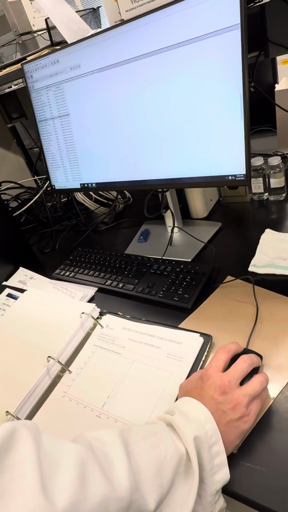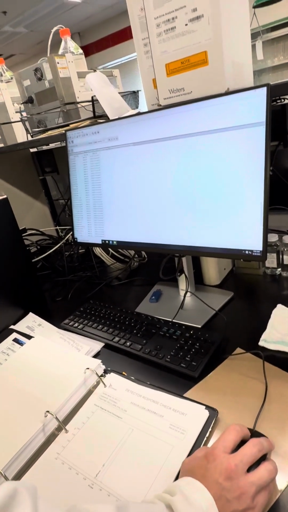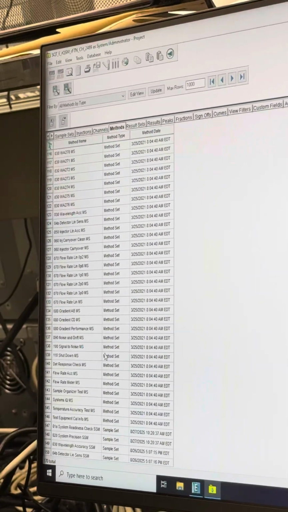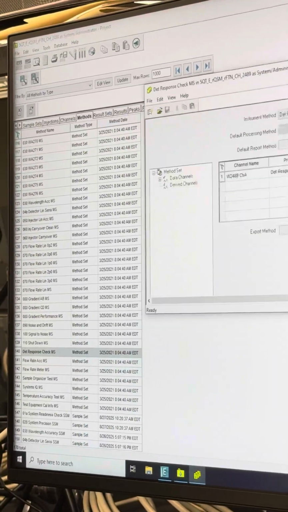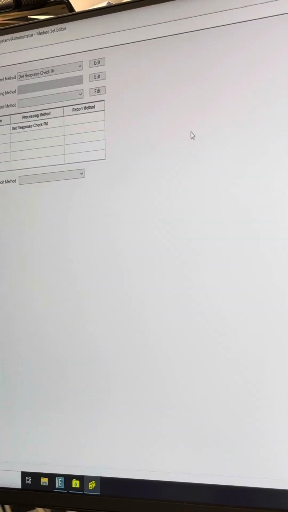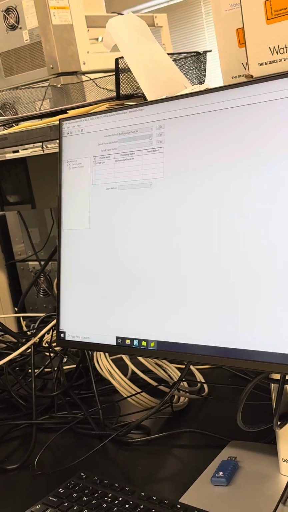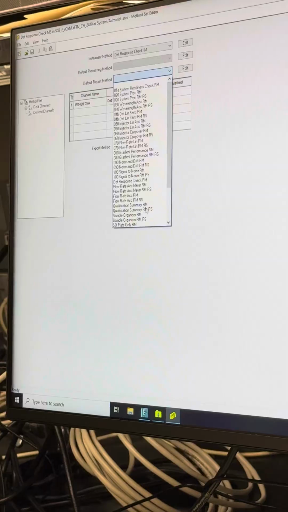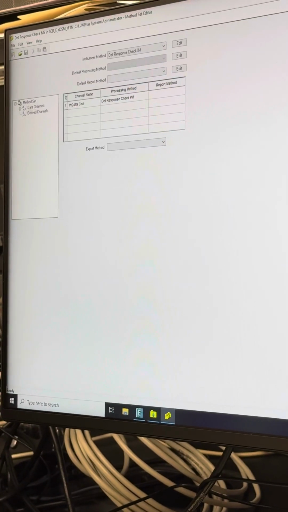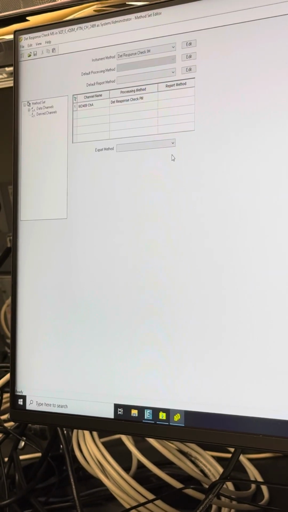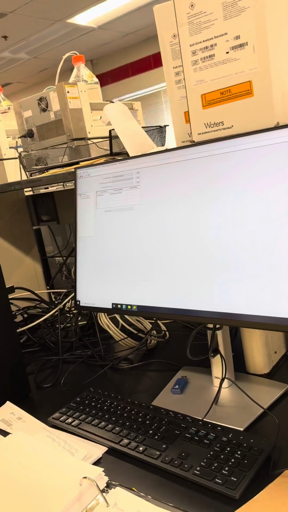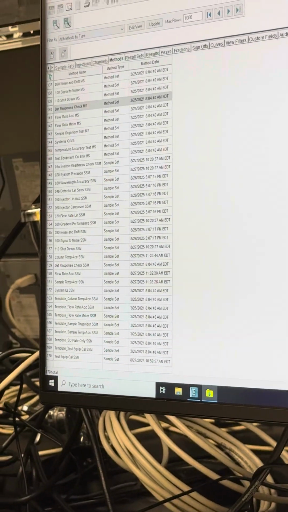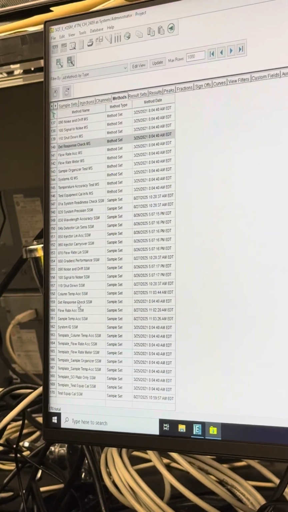All right, we'll run down to method set. This is going to combine those three methods, the processing, report, and instrument method, into one. You see this one has your detector response check. You have your default processing, your default report method. You can add those all here, so that it automatically does it. This combines everything together for your sample set.